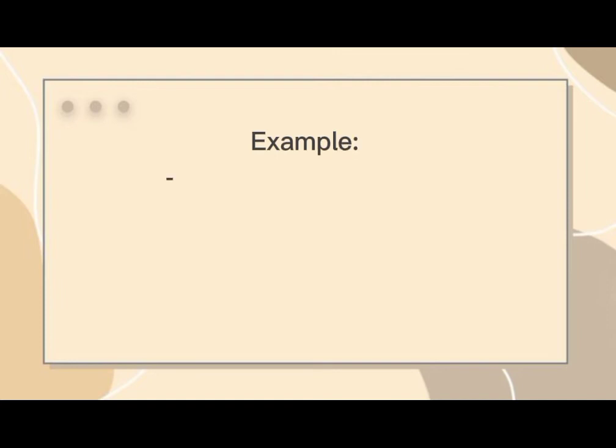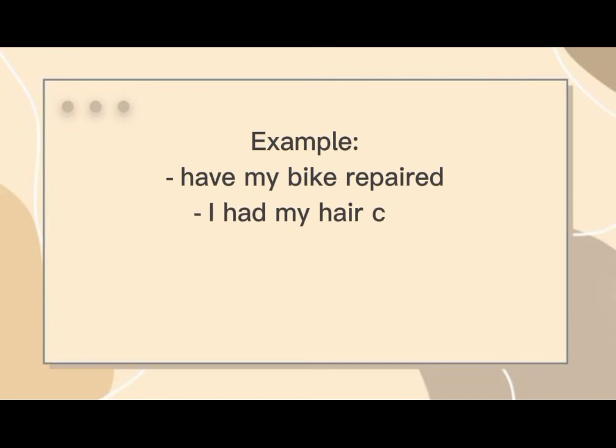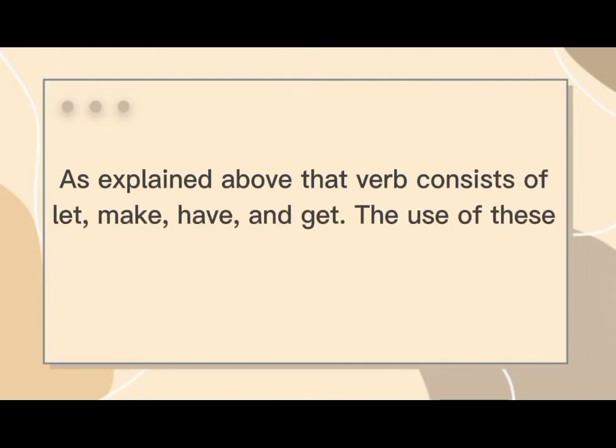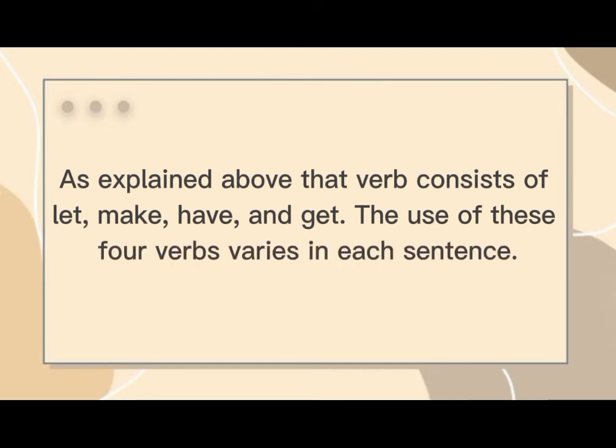For example, have my bike repaired. I had my hair cut. Mario got the car washed. Use of causative verbs. As explained above, the verbs consist of let, make, have, and get. The use of these four verbs varies in each sentence.